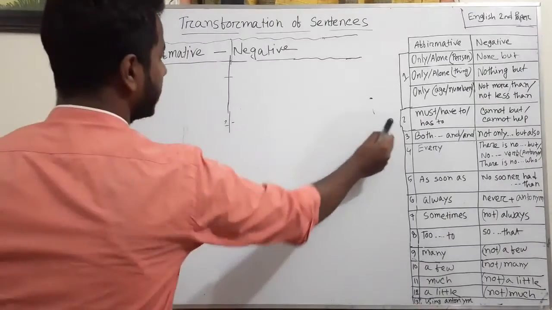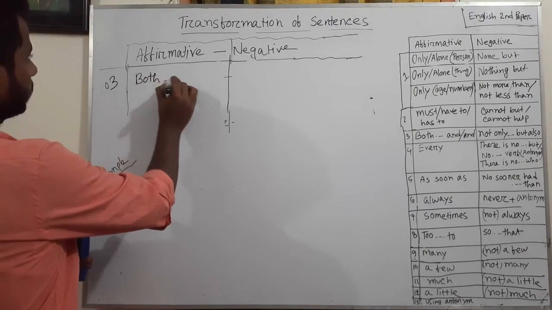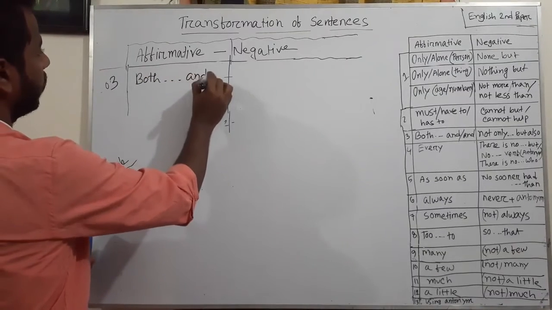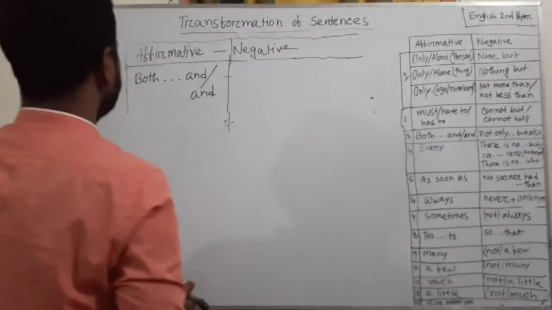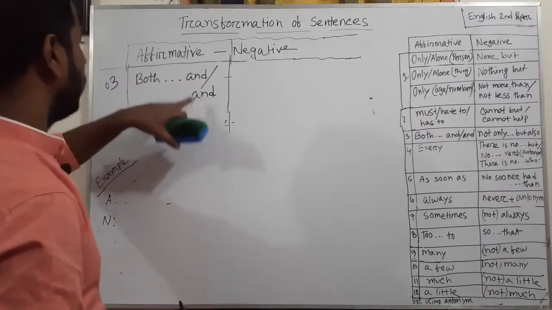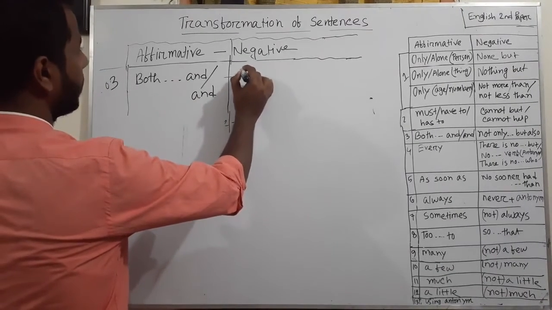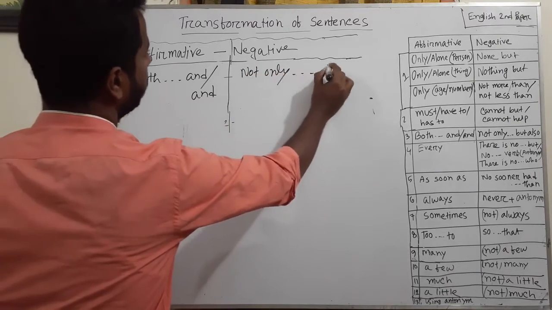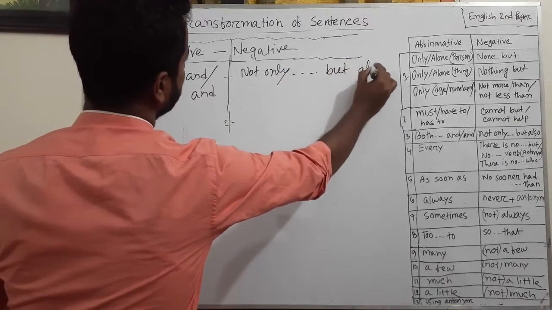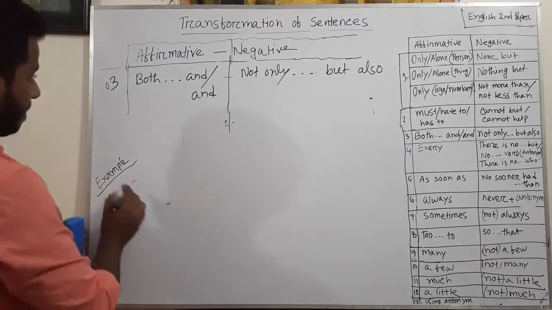If in an affirmative sentence there is both... and, or just and, then you have to use, in the negative sentence, not only... but also.